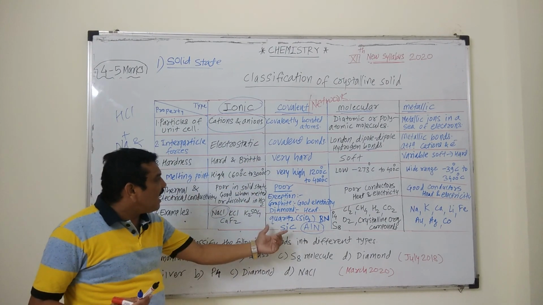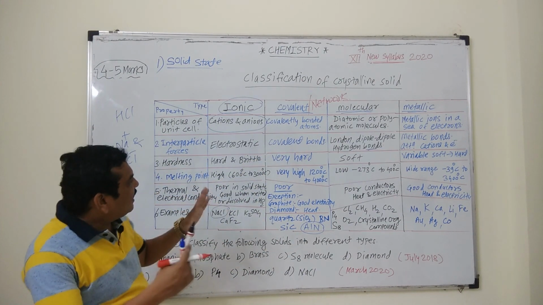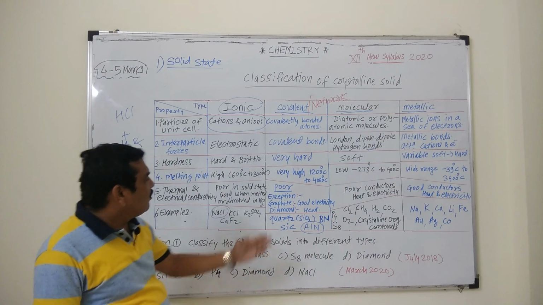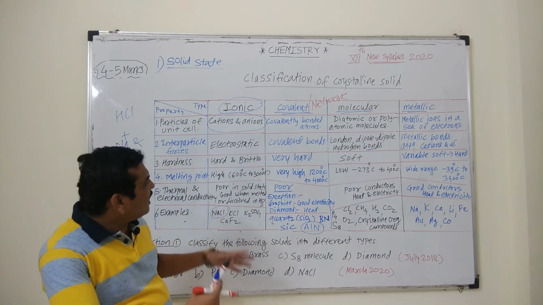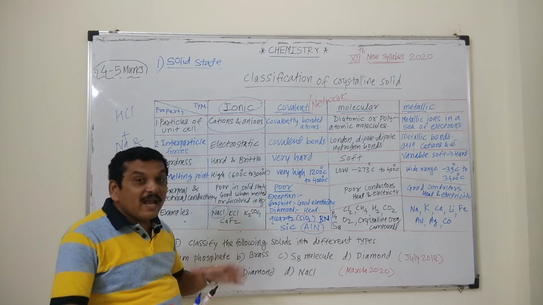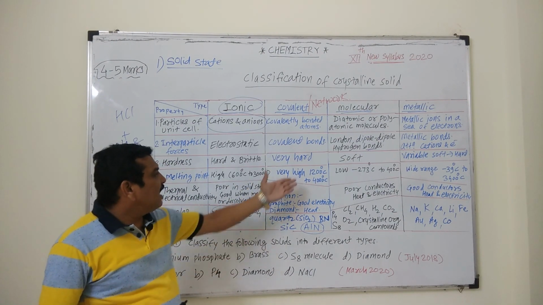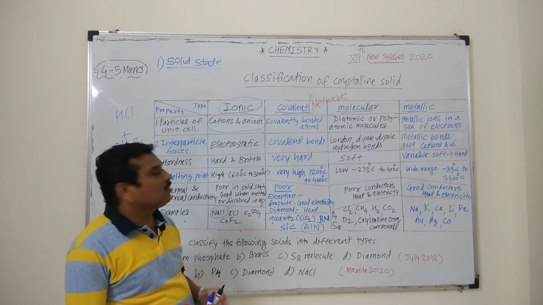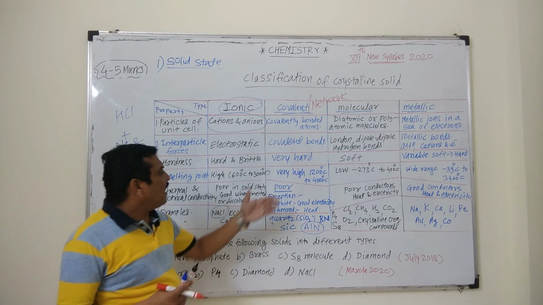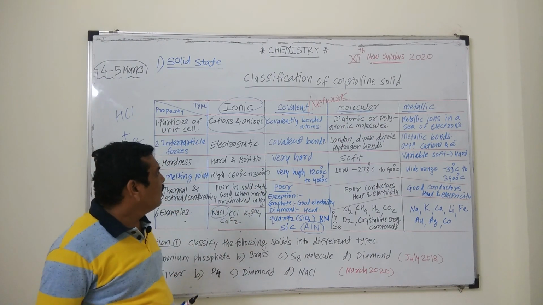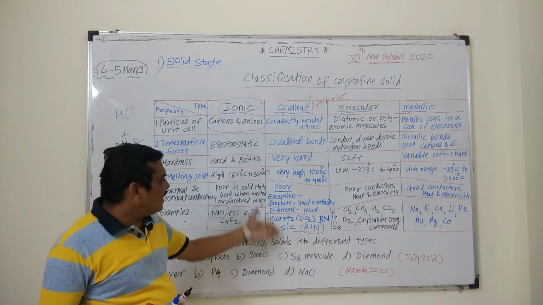The bond between the atoms is covalent, and they are very hard substances. We know about diamond and also silicon carbide. These are very hard substances. They have very high melting points, and their melting point ranges from 1200 degrees Celsius to 4000 degrees Celsius. And these are the examples.